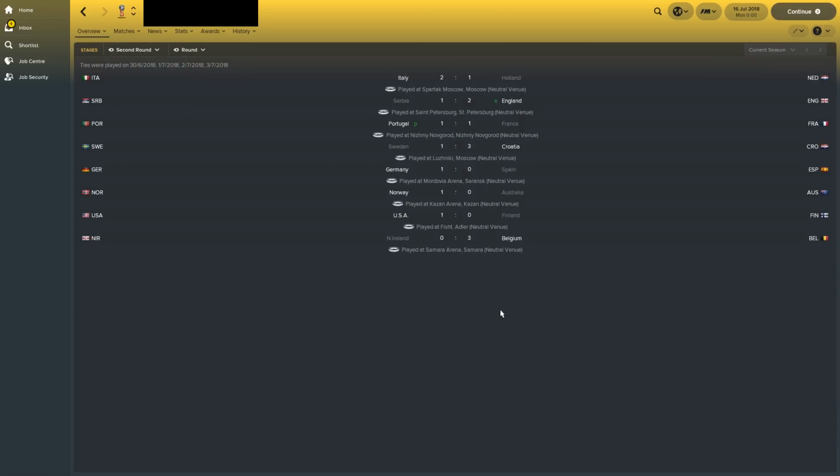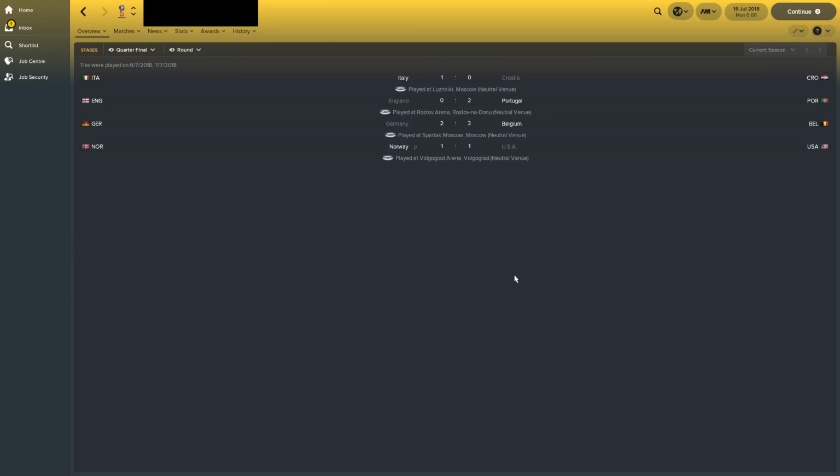They scored 9 against India, who did manage to get a draw against Romania, so that's quite impressive. In the second round then, we saw England and Italy go through. Portugal went through on penalties against France. Croatia beat Sweden. Germany beat Spain. Norway beat Australia. USA beat Finland, and Belgium beat Northern Ireland with the biggest win of the second round, 3-0.